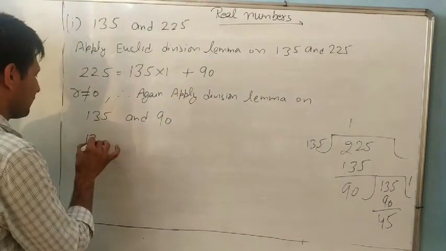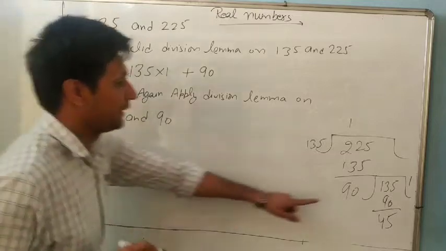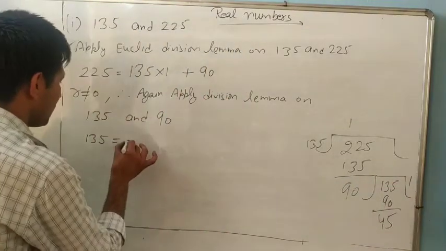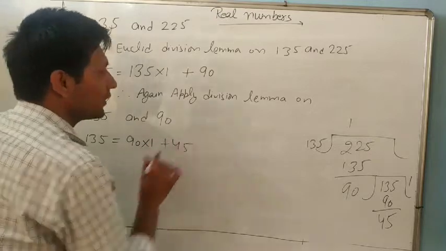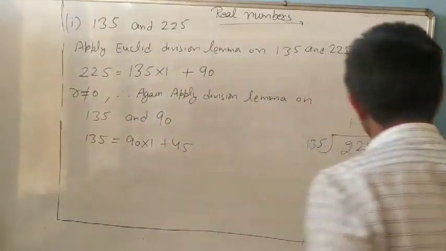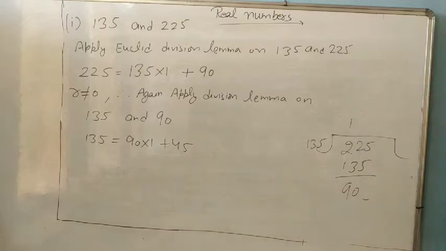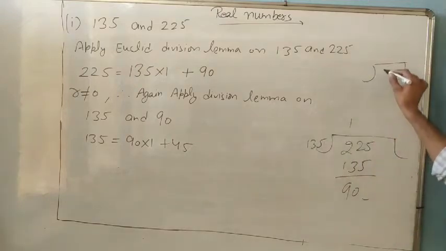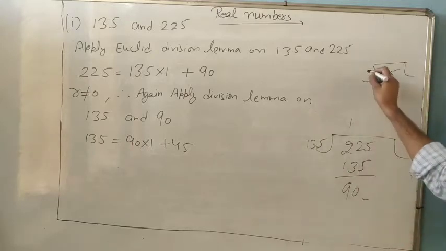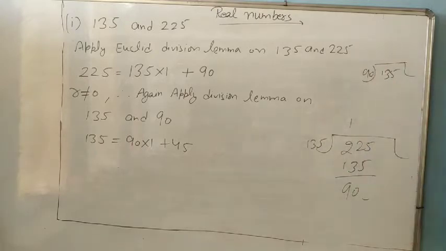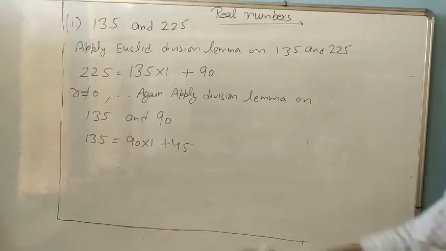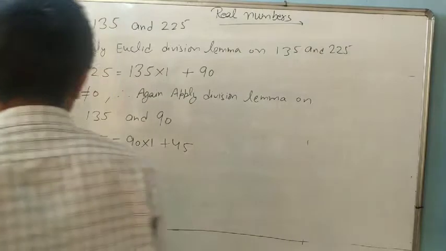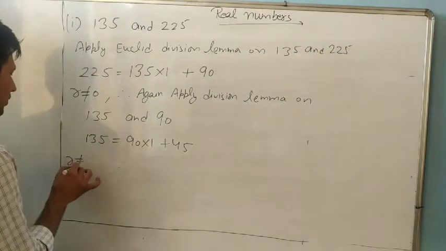So 135, what you can write? 135 equals 90 into 1 plus 45. No need to be confused. If remainder is 90, then again we will apply Euclid division lemma on now 135 and the remainder 90. Either you can write it separately. So now again we observe that R is not 0. R not equal to 0.